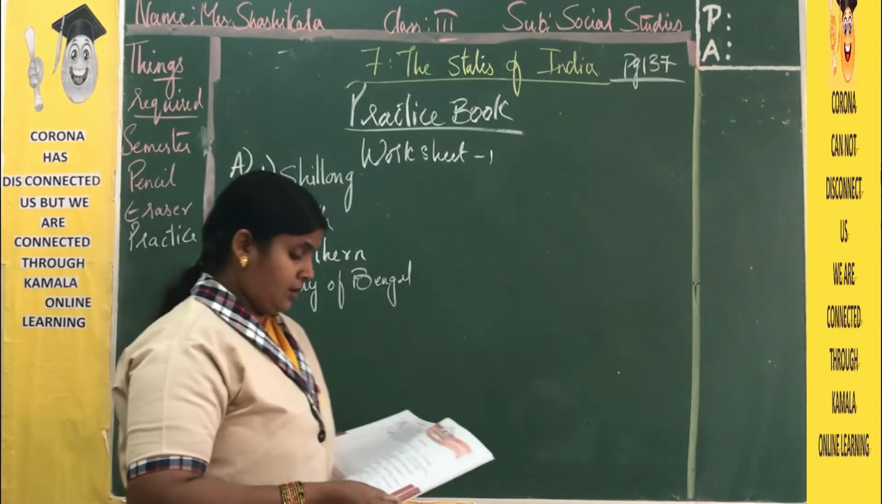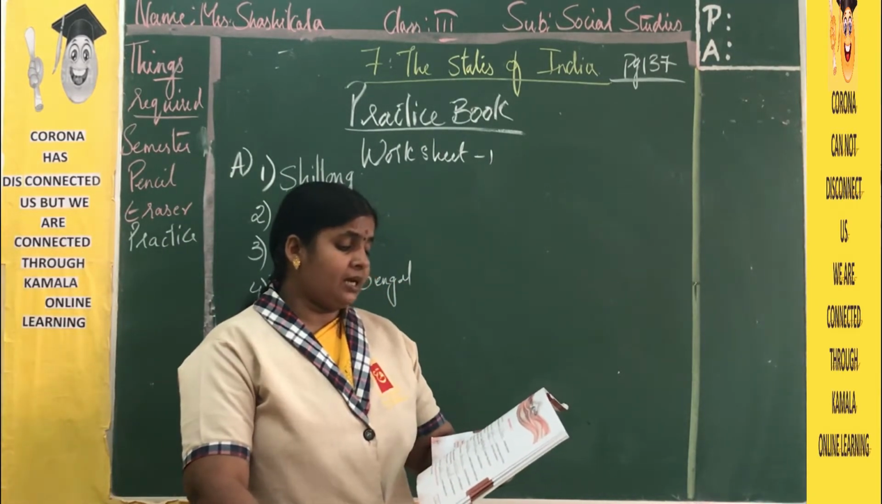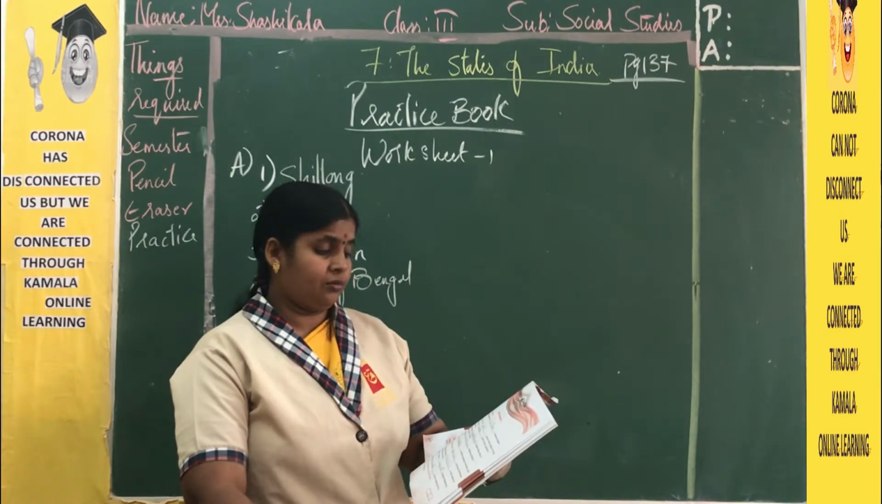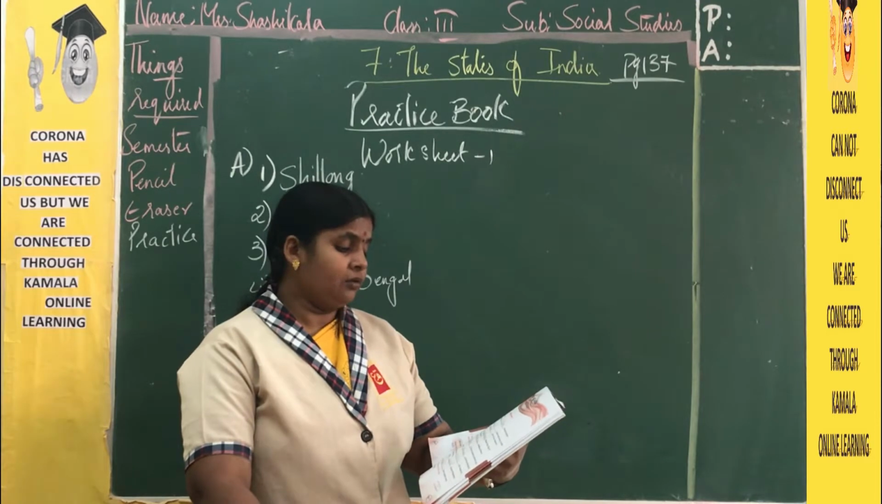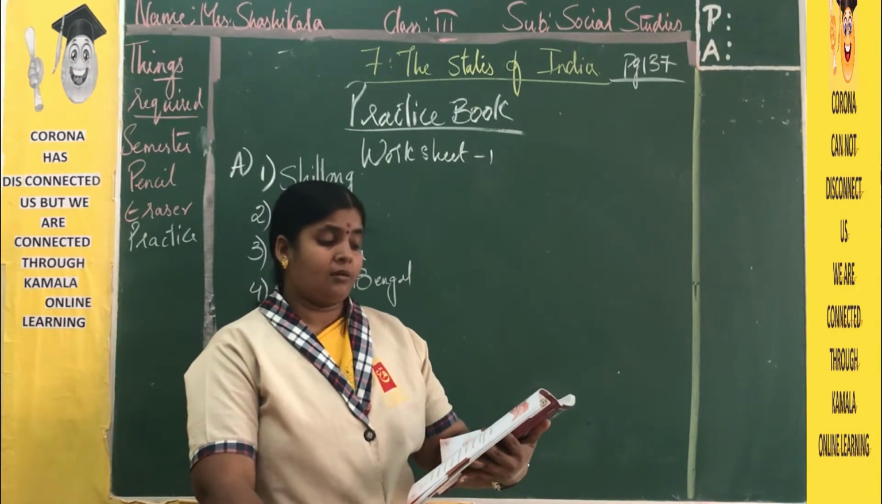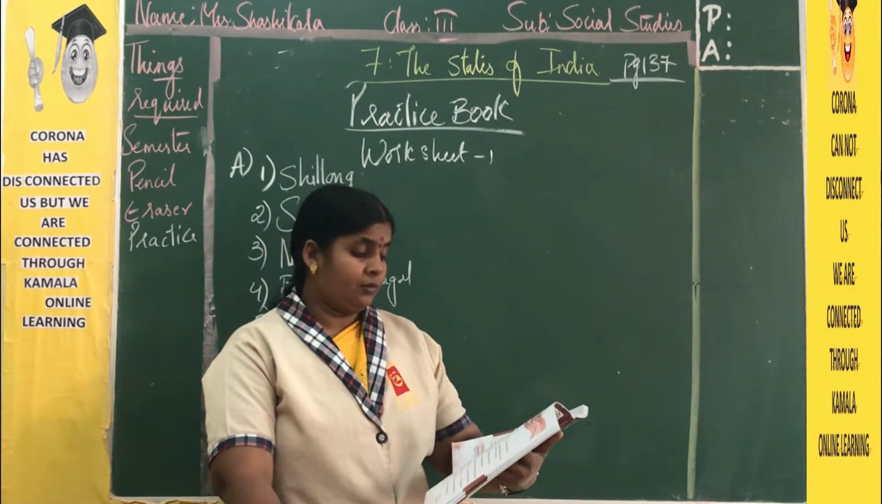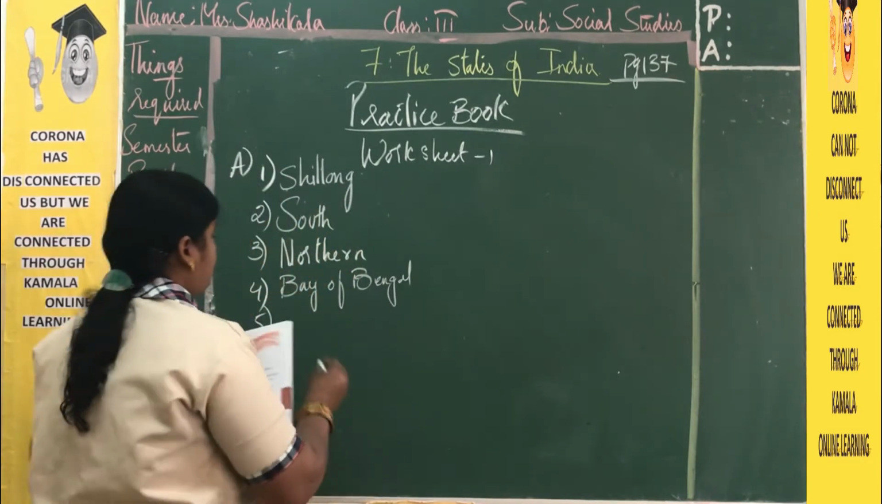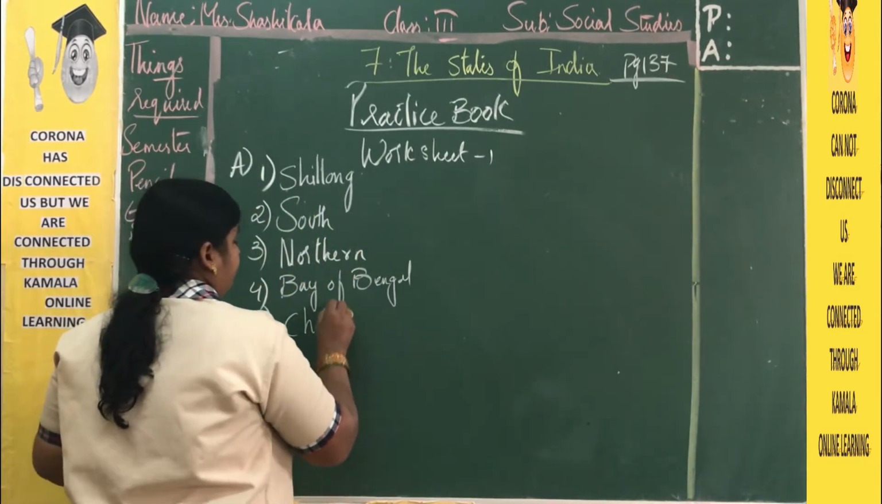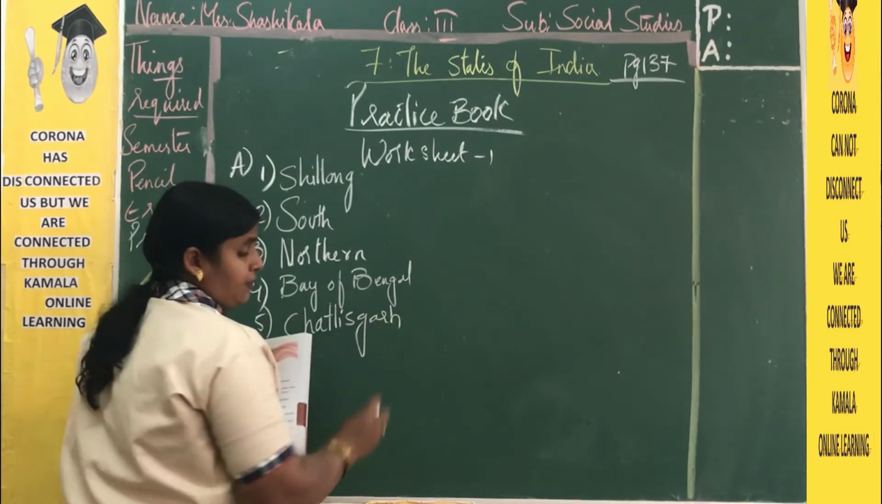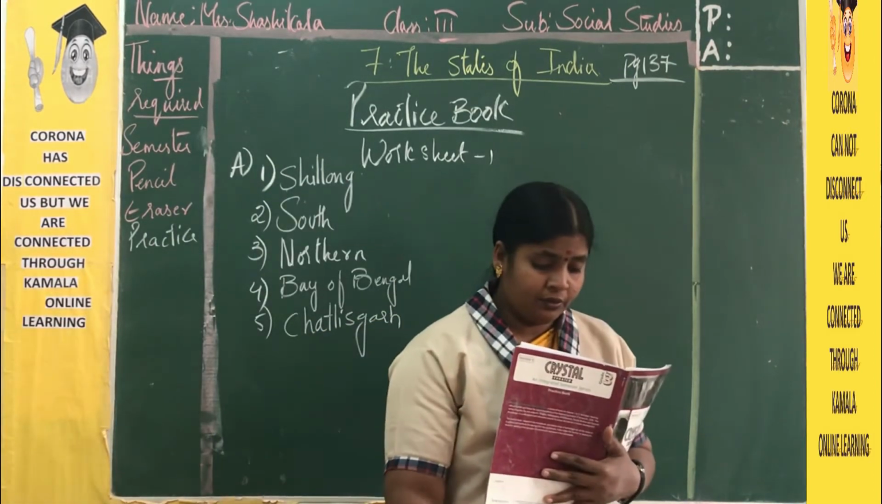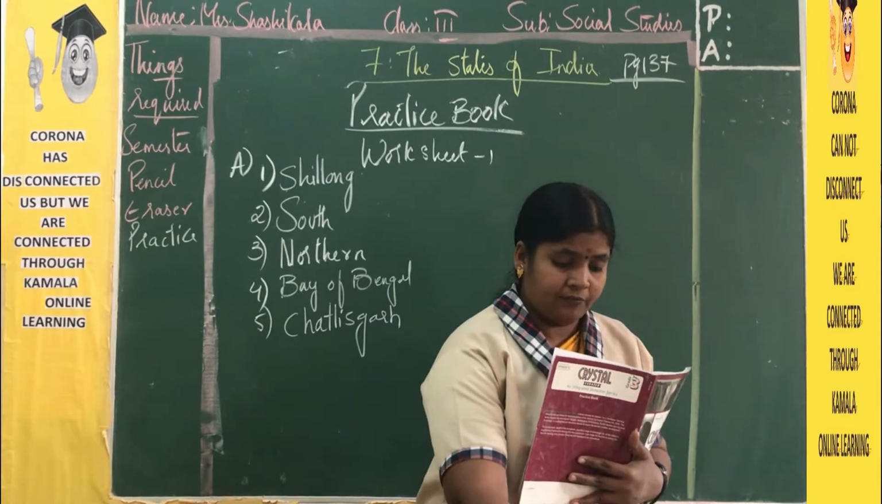Now the fifth one. Raipur is the capital of dash: Jharkhand, Bihar and Chhattisgarh. Raipur is the capital of Chhattisgarh.